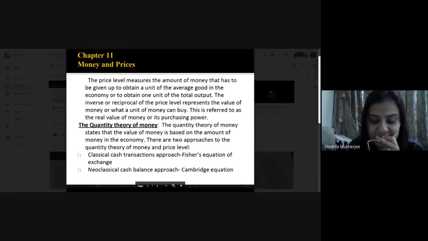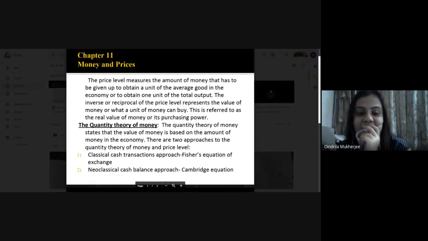So this is called the quantity theory of money. Quantity is represented by what? Quantity is obviously represented by the amount, the proportion of the money which is held, which is kept in the economy.